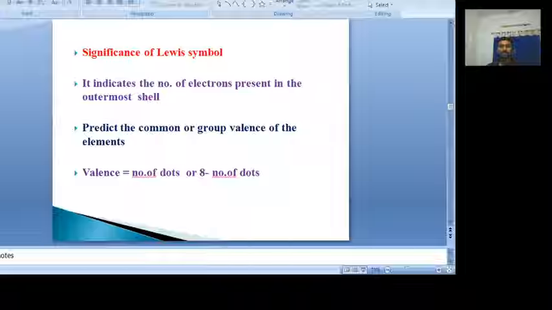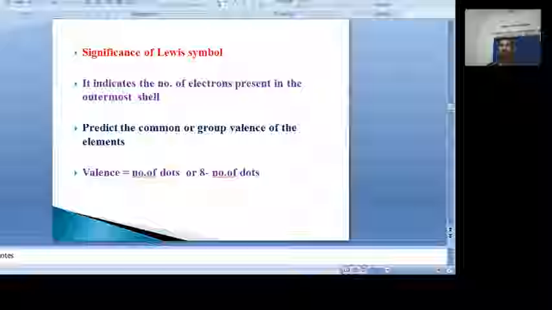Just now I said in the periodic table, the valency is nothing but the number of valency electrons or 8 minus the number of valency electrons. Here the number of valency electrons is represented with dots. That's why the valency is equal to the number of dots or 8 minus the number of dots. For example, let us take lithium. In lithium only one valency electron is present, its combining capacity is 1.